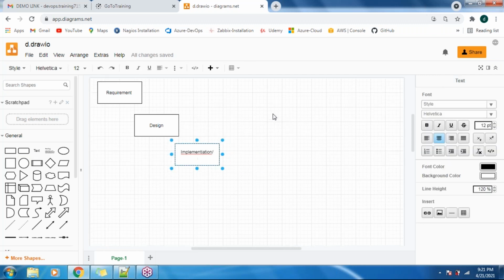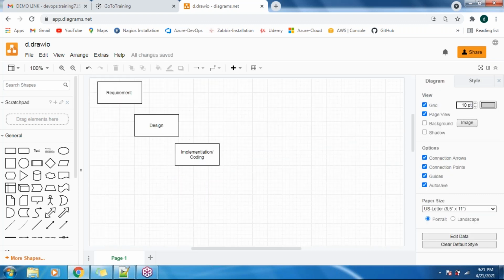Implementation or coding phase. Once the developer writes the code as per the requirement got from our client, we have to test this application. Assume I am the developer, I will say 100% my code is correct, but that is not going to work, because in real time one issue or another may come, and it may impact my business as well. So we test this application with n number of scenarios. The next phase in the waterfall model is called the testing phase.